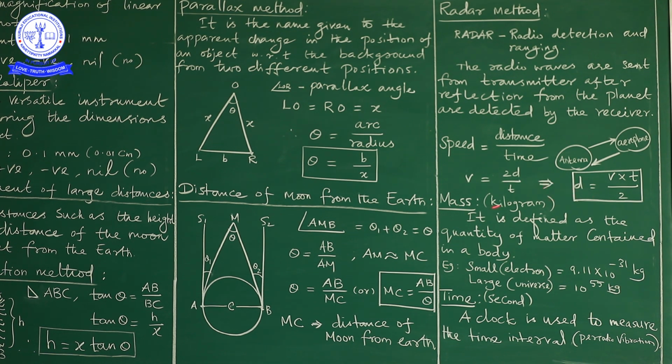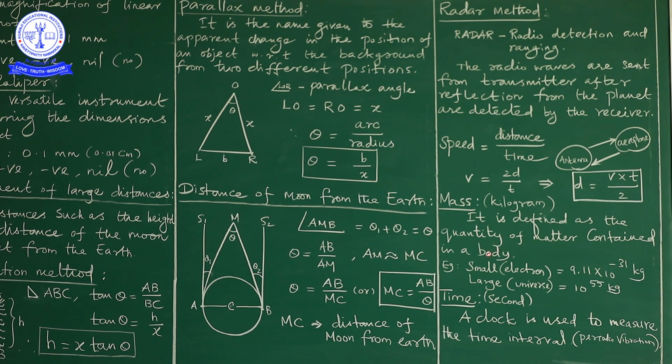Next we are going to move on to the mass of a body. You are well aware of this too. What is the unit for mass? The SI unit of mass is kilogram. That is why I said initially that length is in meter, mass is in kilogram and time is in second. The time concept we will see later. Now, mass is in kilogram. How do we define it? It is defined as the quantity of matter contained in a body.